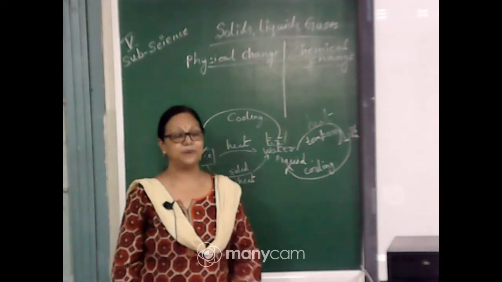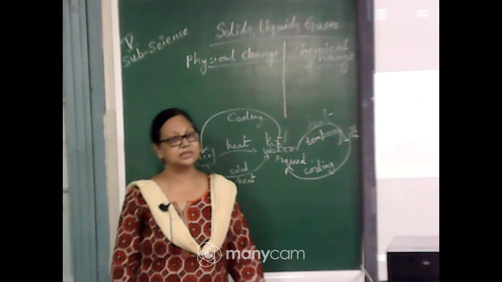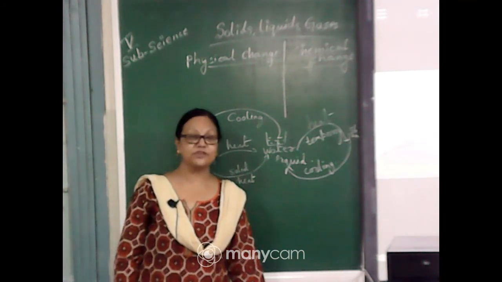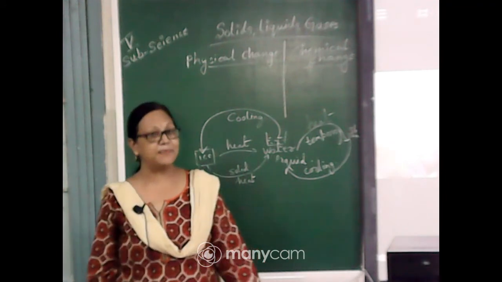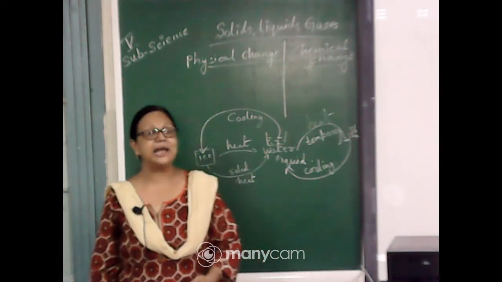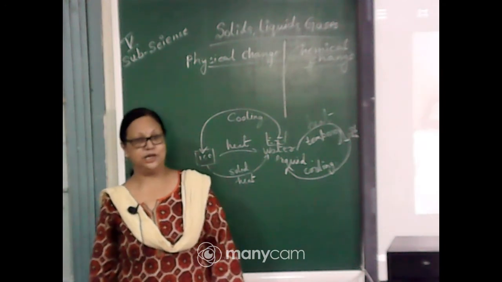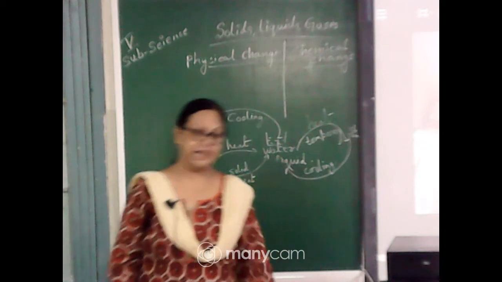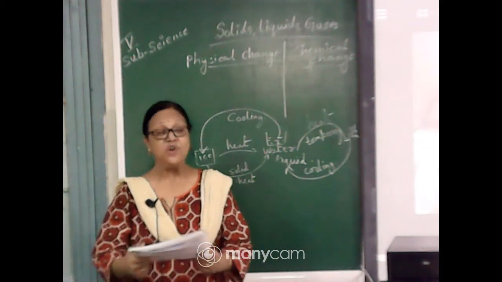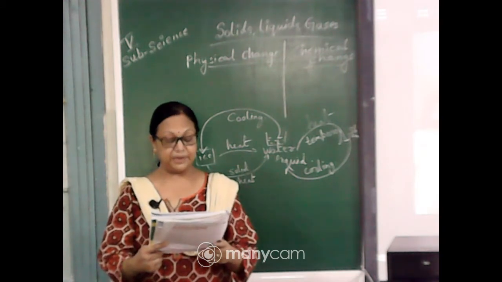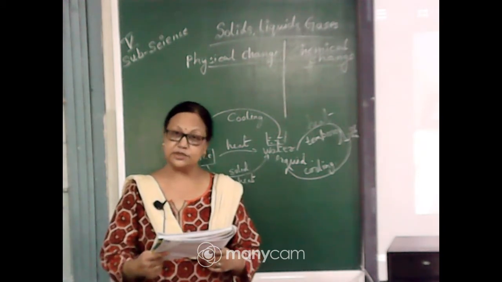So in this type of change, the shape, size or color of the thing may change, and the state of the matter may change, but it is a temporary and reversible change. These types of changes are called physical change. Physical change may occur due to heating and cooling. For example, when you heat water, it changes into steam.